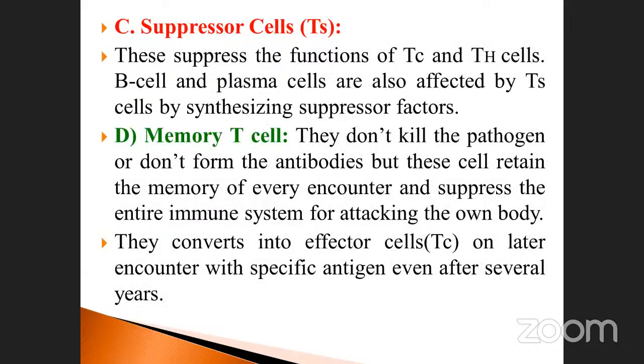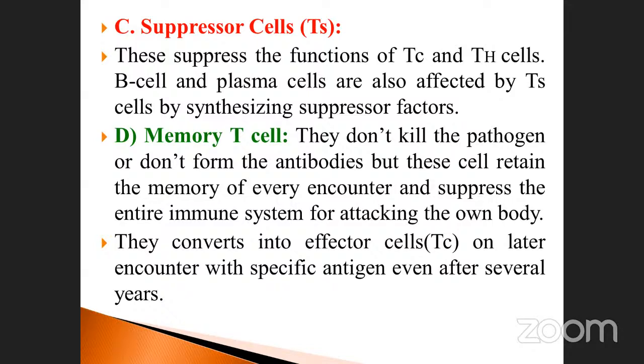And then the third one is called suppressor cells. The suppressor cells are also denoted as TS. The functions of T cells, thymus cells, T helper cells, B cells and plasma cells are affected by TS cells by synthesizing suppressor factors. What happens with the suppressor cells?